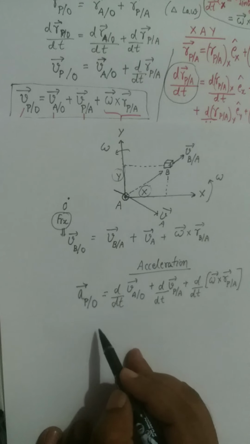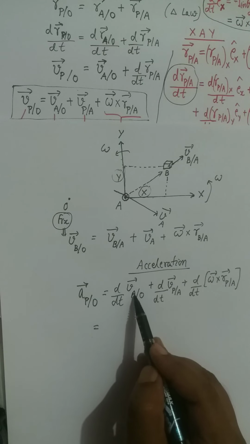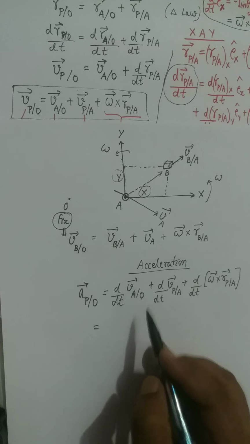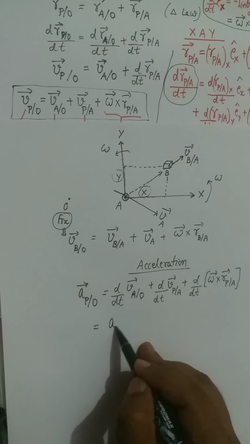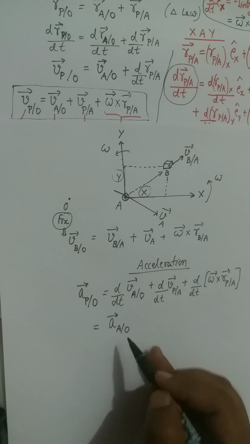Now, A is the origin of coordinate system and O is the fixed point. So it is the absolute acceleration of origin A relative to point O.